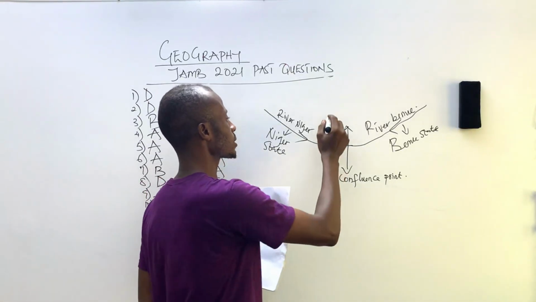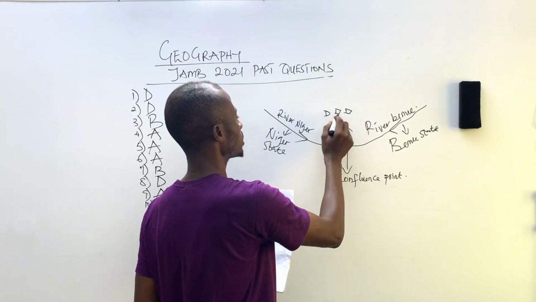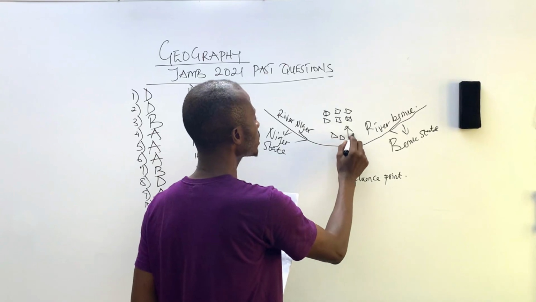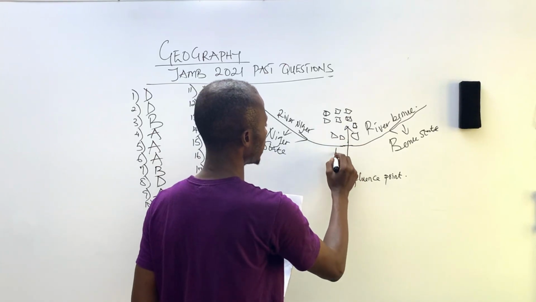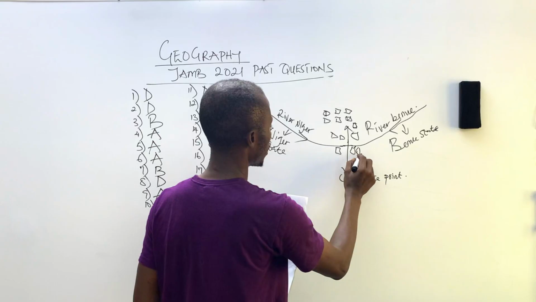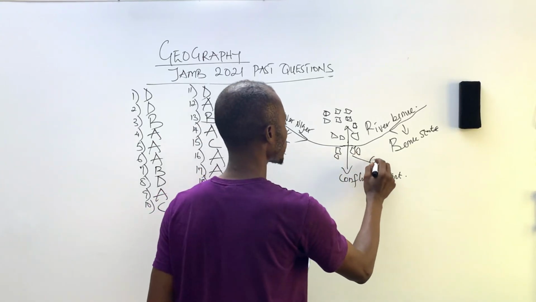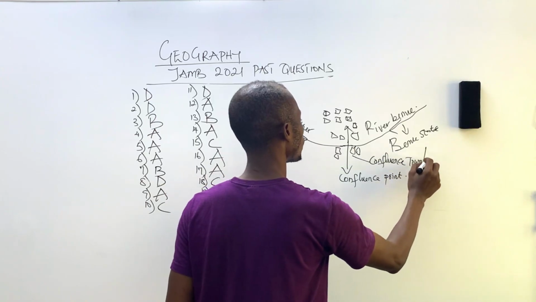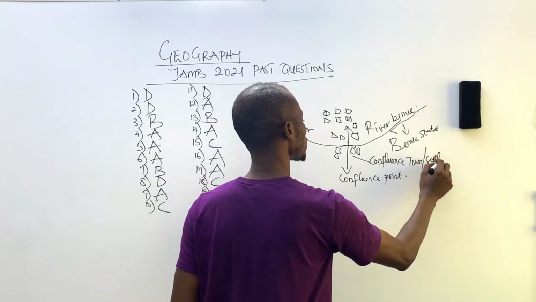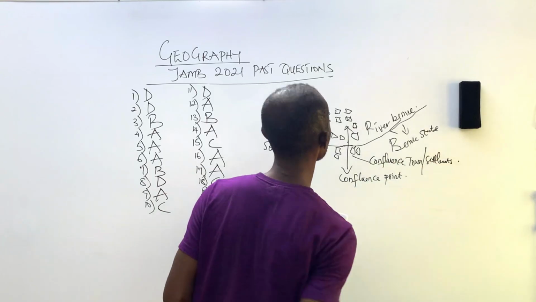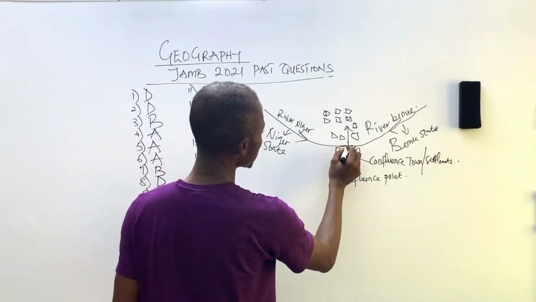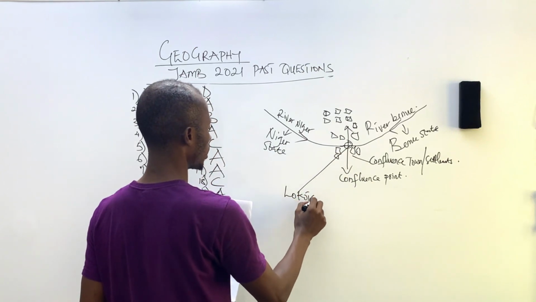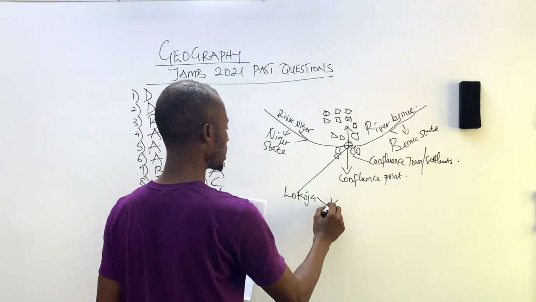Now, the word settlement simply means places of houses where people live. So houses located around this particular area are called a confluence town, or either town or settlements. This particular place in Nigeria is called Lokoja, which is in Kogi State.